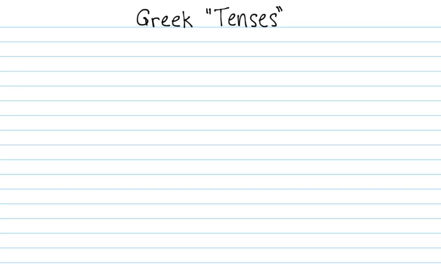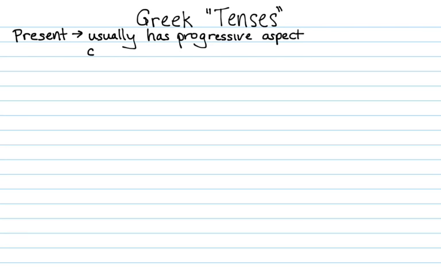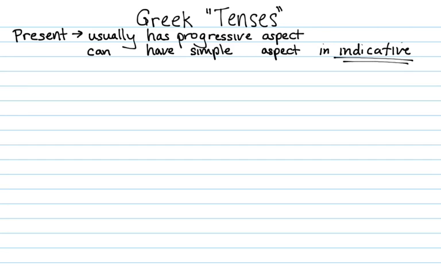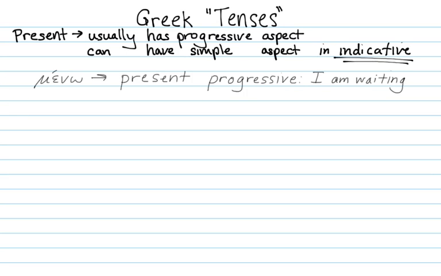So let's look more specifically at what the tenses mean for Greek in terms of aspect. So the present tense usually has progressive aspect. In the indicative, it can also have simple aspect. So, for example, meno, present tense, can either have a progressive aspect, which you would translate with English "I am waiting," or it can have a simple aspect, which you can translate with "I wait."